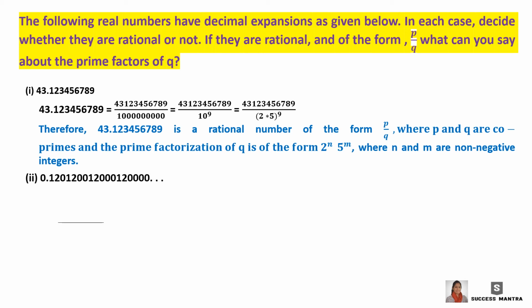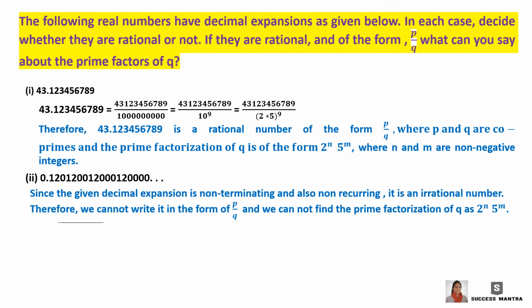Second question is 0.120, 1200, 12000, 1200000. So from the question it is clear that it is non-terminating. But is it repeating? No, because first is 120, then comes 1200, then 12000. That is, a 0 is increasing every time. So it is non-repeating or non-recurring. So we can say that since the given decimal expansion is non-terminating and also non-recurring, it is an irrational number. Therefore, we cannot write it in the form of P by Q, and we cannot find the prime factorization of 2 raised to n, 5 raised to m for Q.